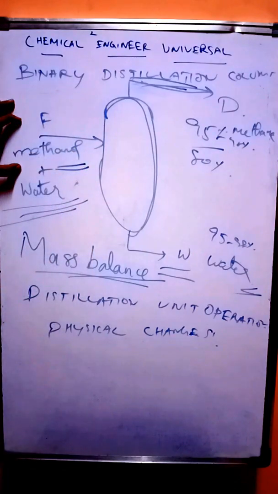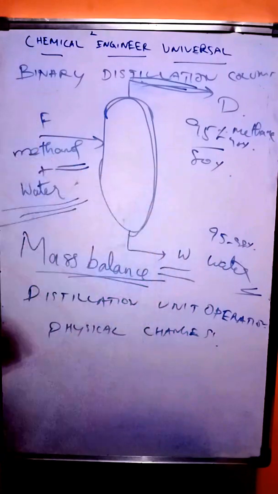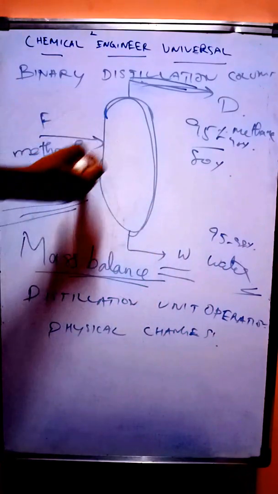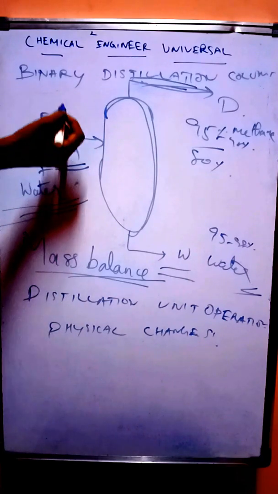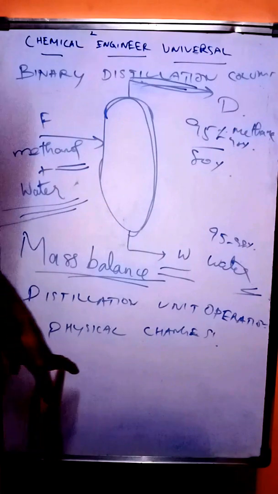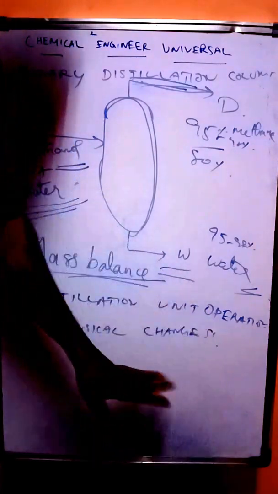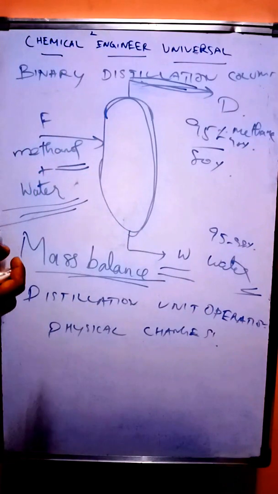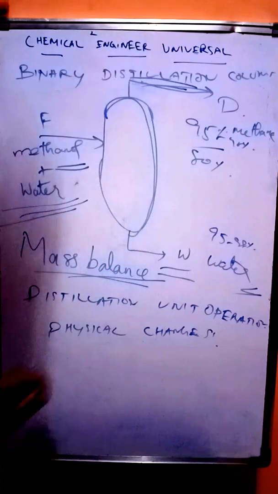The methanol will be the same methanol at the distillate, and with the residue also, if it is available in some traces. It is not changing its chemical properties or density, viscosity. The chemical changes will not occur. Only the physical quantity changes. That's why we call it a unit operation. Unit operations have only physical changes, like quantity and volume changes. That's it. So we go for mass balance now.